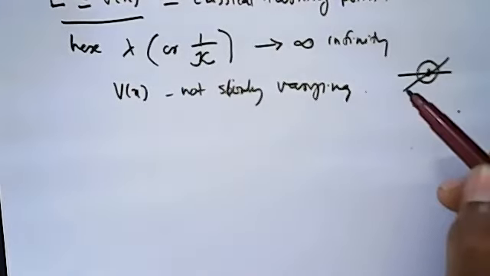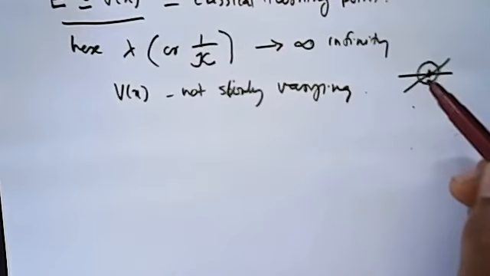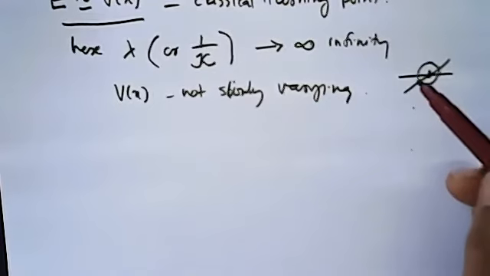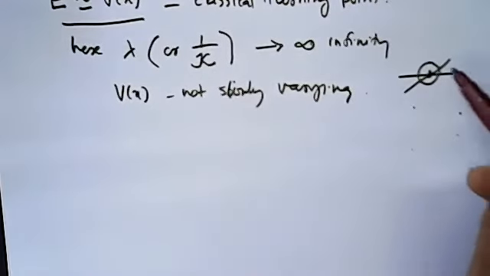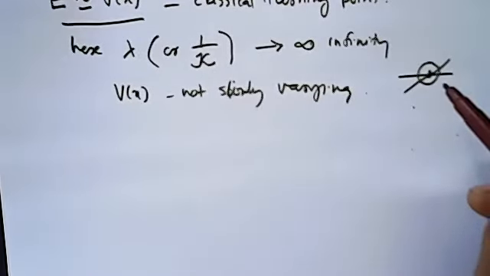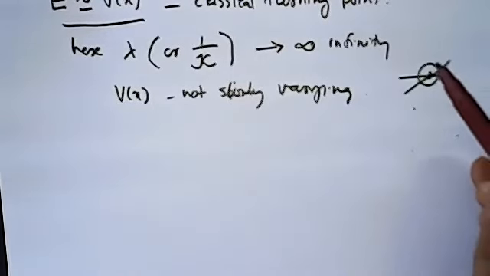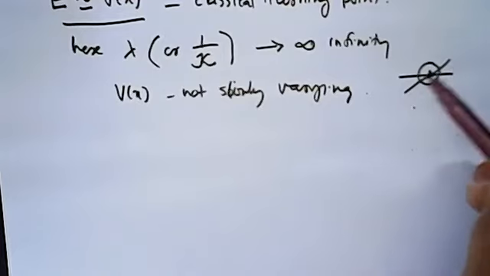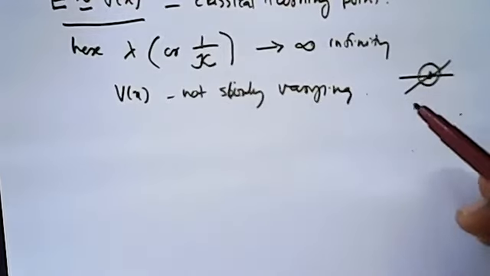Actually, the solutions in the two regions should match at the boundaries too, because we know the solution should be continuous. Quantum mechanics gives some solution in this non-classical region. So this is an oscillatory solution, exponential solution. This has to be matched at the boundaries.